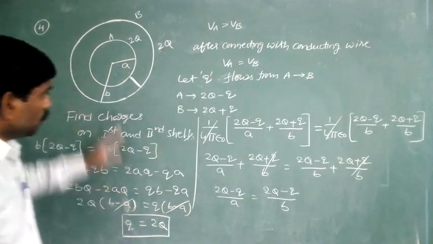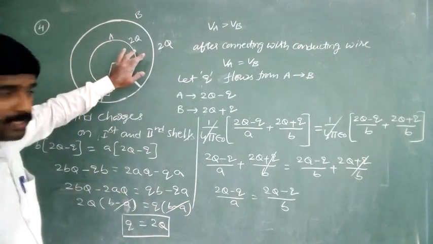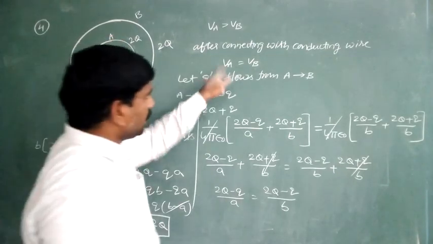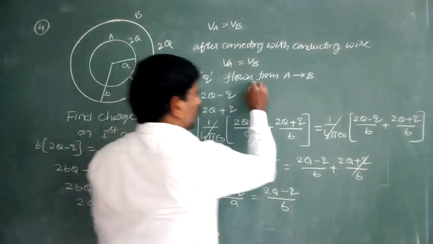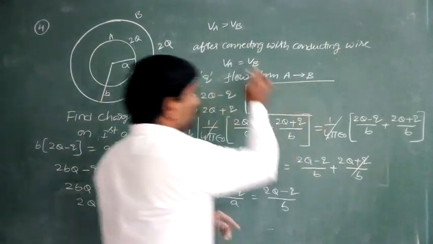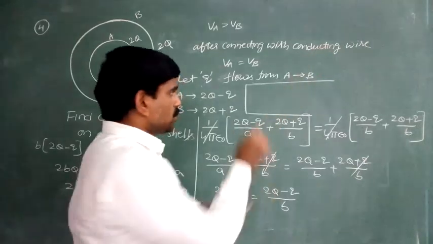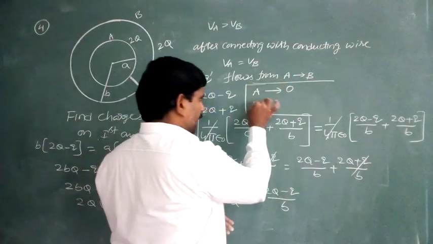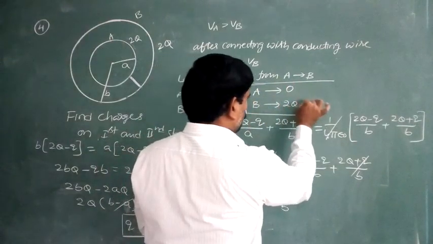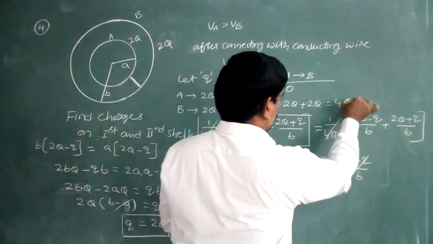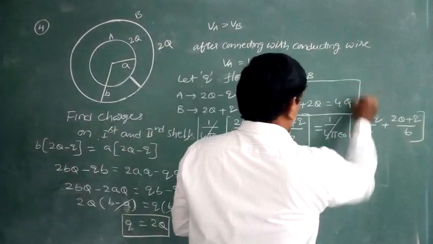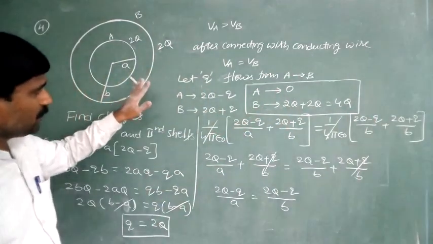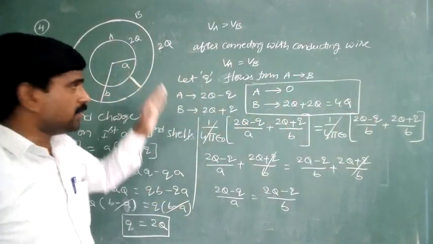So the total charge is transferred from the first shell to the second shell. After connection, what are the charges? Observe here. After connecting with the conducting wire, the charge on the first shell is equal to 0. The charge on the second shell is equal to 2q plus again 2q, which is 4q. These are the charges on the surface of the shells after connecting with the conducting wire.